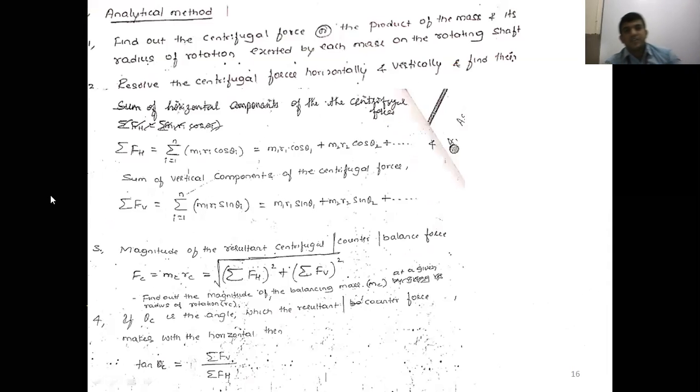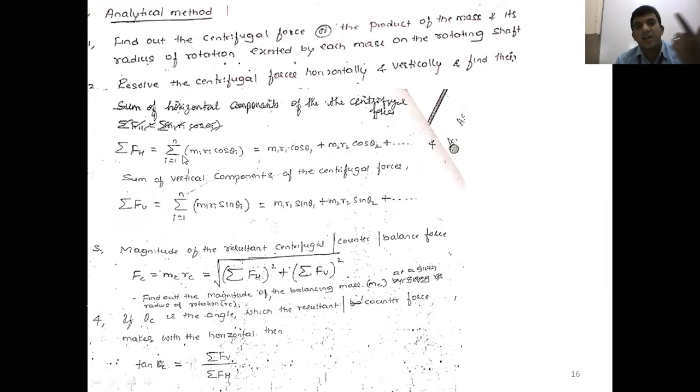In the analytical method, first find the centrifugal force, or the product of mass and radius. When you go for calculation, the uniform angular velocity omega, or omega square, is not taken into consideration, because it cancels out: the left side equation is equal to the right side equation, so omega square cancels out. To avoid complicating the calculation, we neglect that term. First, determine the centrifugal force, or the product of mass and its radius of rotation. Then resolve each centrifugal force